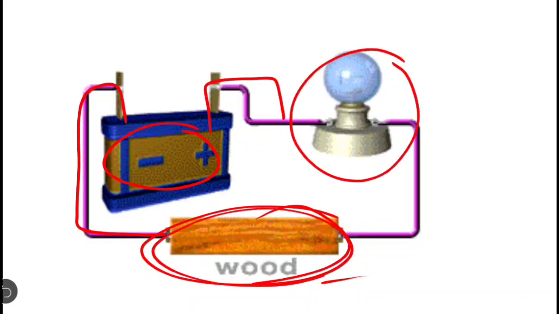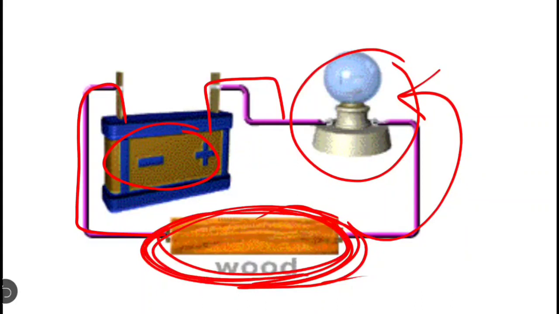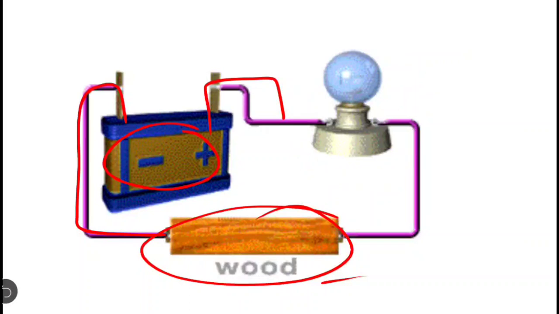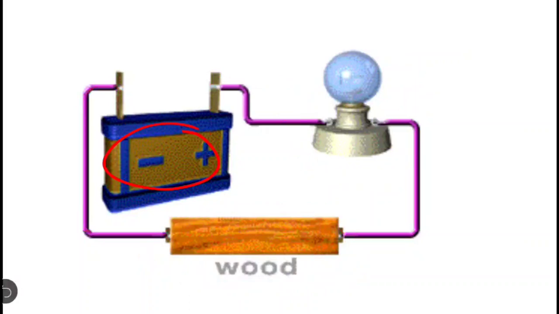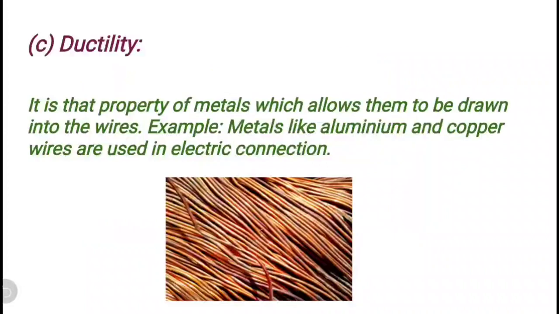Wood is a poor conductor of electricity, that's why the bulb here is not glowing. But if you replace wood with any metal object, any iron nail or copper wire, then the bulb will start glowing. That proves that metals are good conductors of electricity, whereas non-metals are bad conductors of electricity.